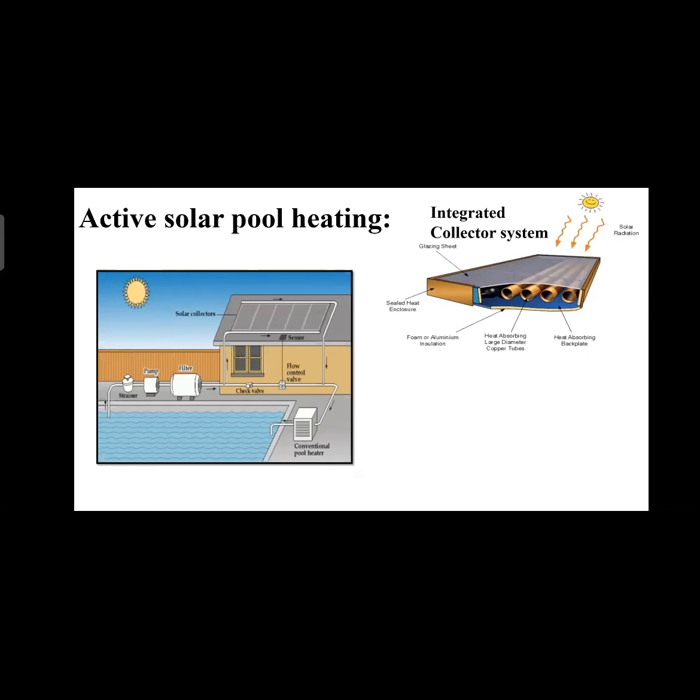So this is an integrated collector system. Instead of a solar collector, we use this integrated collector system because in this case a large amount of water transfusion is taking place. As we can see, these pipes are of larger diameter so that a large amount of water can circulate through them at a particular time, and a large amount of water can be heated up. So here we can see how the process goes on. Water goes into this integrated collector system and is heated up, and then the outlet is done.